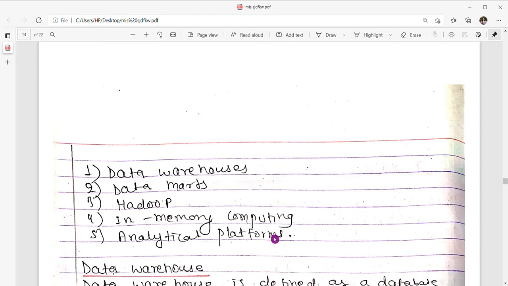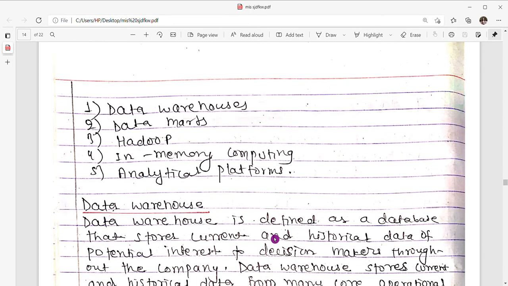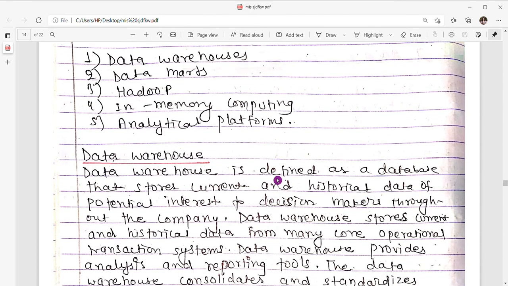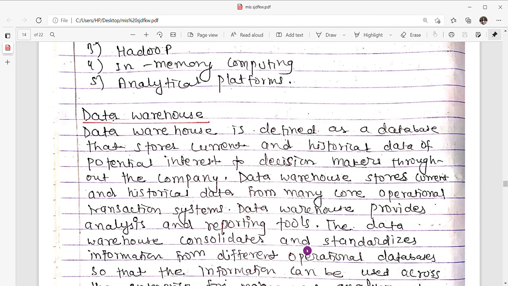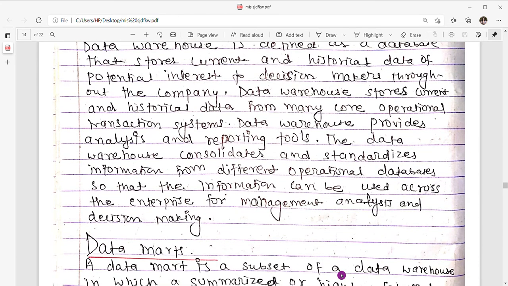So now moving towards the first one, the data warehouse. A data warehouse is defined as a database that stores current and historical data of potential interest to decision makers throughout the company. It stores current and historical data from many core operational transaction systems. The data warehouse provides analysis and reporting tools. It consolidates and standardizes information from different operational databases so that the information can be used across the enterprise for management, analysis, and decision making.